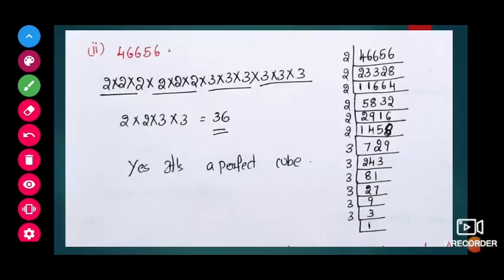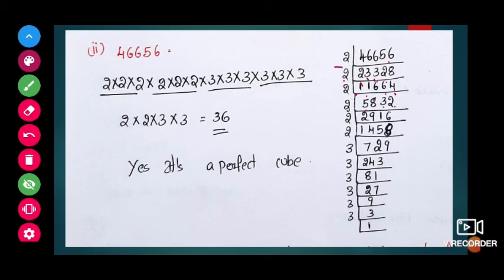Next one, 46656. In the same way, this also we will do by prime factorization, children. Division method prime factorization, I think you know already. First I am taking the 2 table: 2 twos are 4, 2 threes are 6, 2 threes are 6, 2 twos are 4, 2 ones, 16 means 2 eights are 16. Next again with the 2 table, 2 ones, 2 ones, then 2 sixes are 12. Then again 1 will be there, 12 means 2 sixes are 12. Again with the 2 table, 2 fives are 10, 16 means 2 eights are 16.